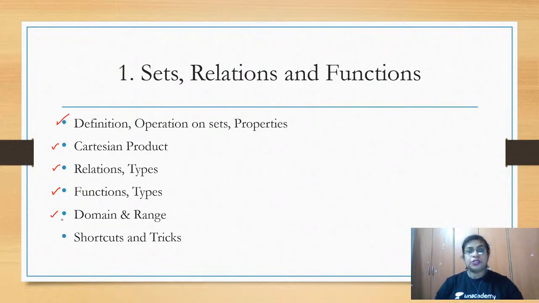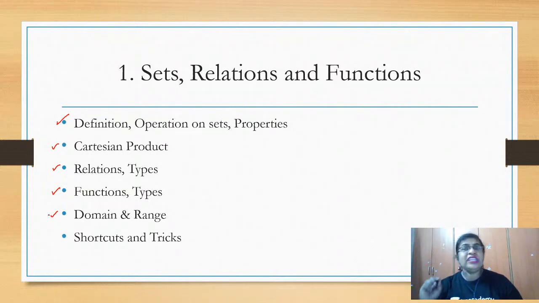And also we are learning the domain and range of functions. So what is the domain? What is the range? Where exactly the function is defined, all that we are going to learn under this chapter.